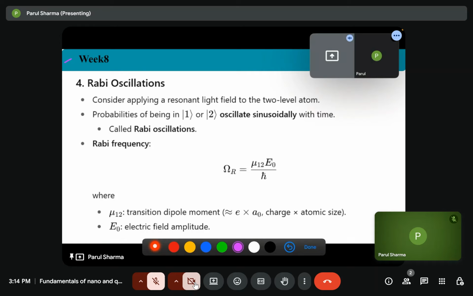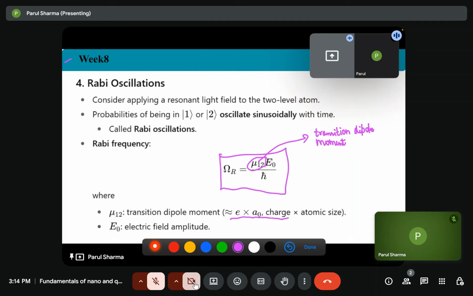And the Rabi frequency is represented by omega r, and it is given by mu 1 2 into epsilon naught by h cross, where mu 1 2 is the transition dipole moment, which is e cross a naught, that is charge cross atomic size.